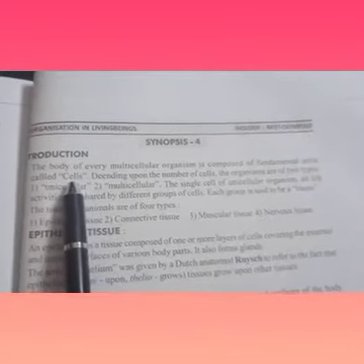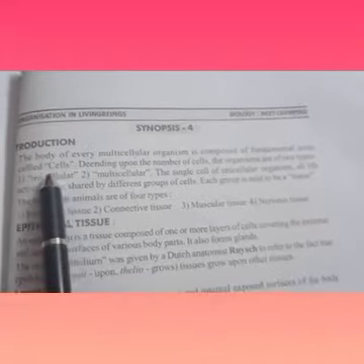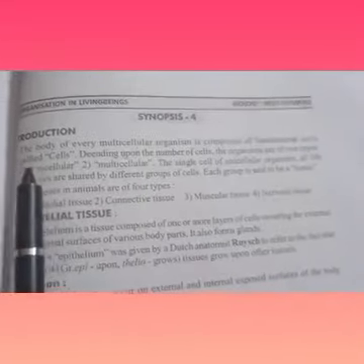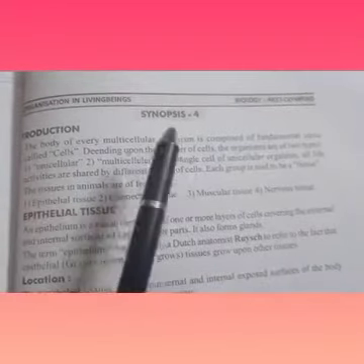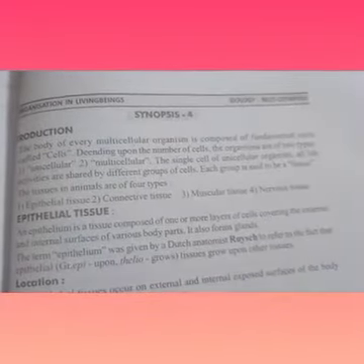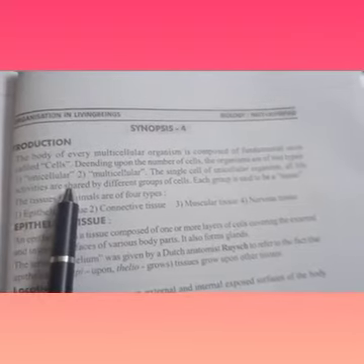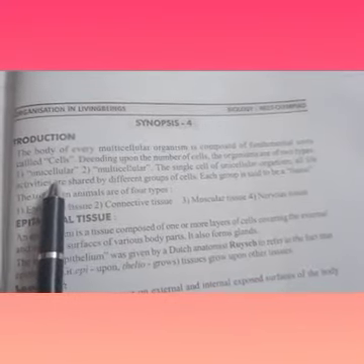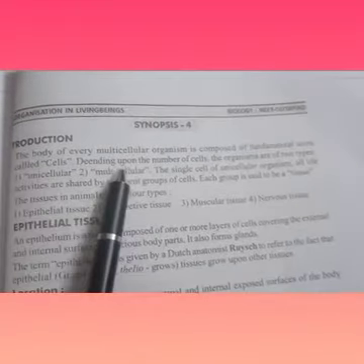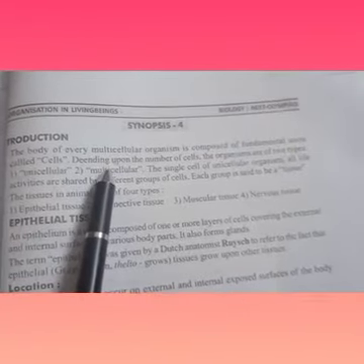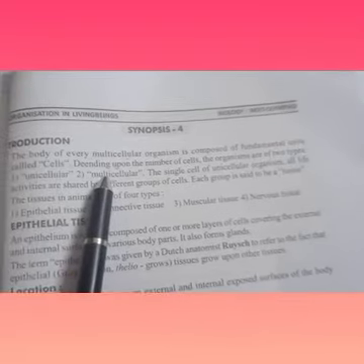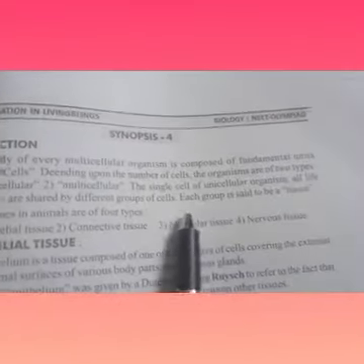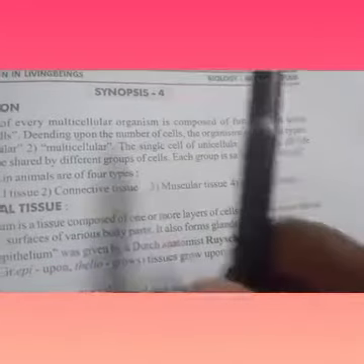Cell is the basic unit or fundamental unit. Depending upon the number of cells, organisms are of two types, unicellular and multicellular. Uni means single cell; the functions and activities are done by only one cell. Multicellular means a group of cells will perform the activities. Each group is said to be a tissue.